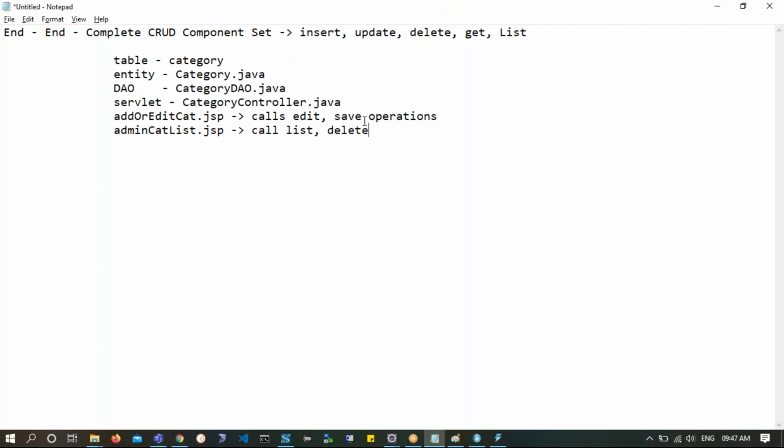And then here it actually will call save, and edit with get operation, basically get and edit operations, and then obviously the save operation. And the below one will actually call list and delete operations. Not only this, it will also call edit, delete, all. Get and edit, you could say.